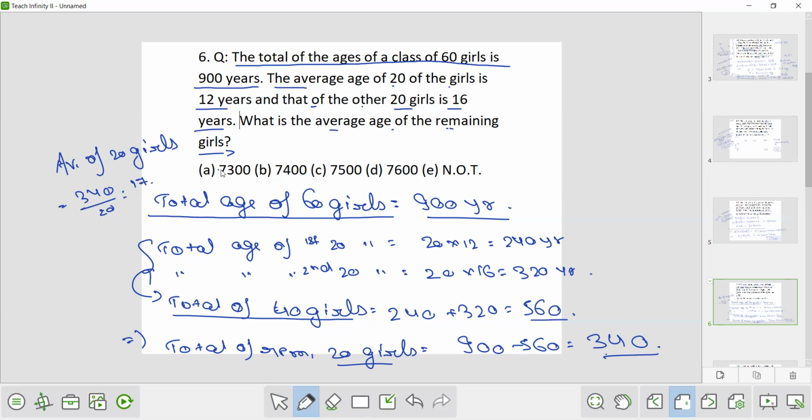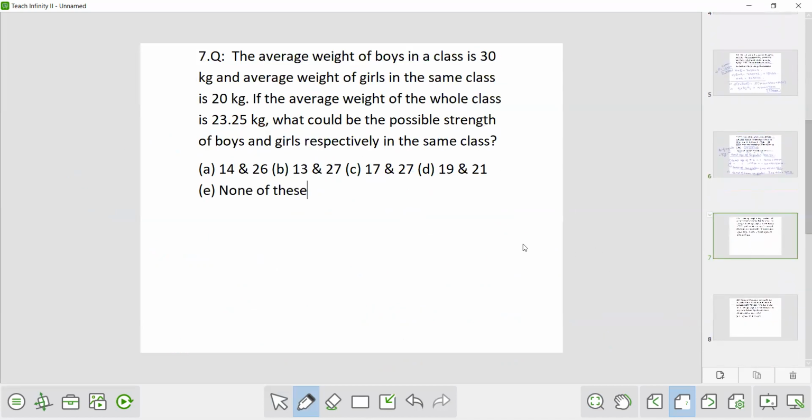Just make it correct. This is not 7,300, 7,400. This is 17 years. Okay. By mistake, it is 7,300, 7,400. This is not the correct option. Answer is 17 years. Okay, fine.